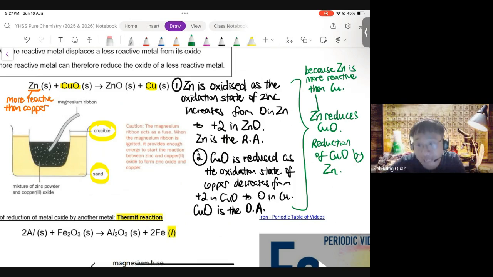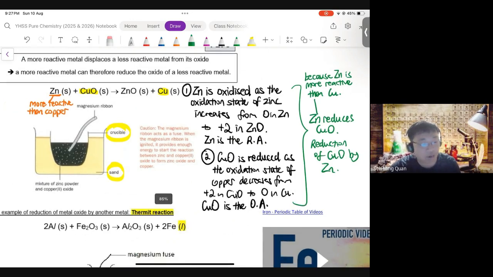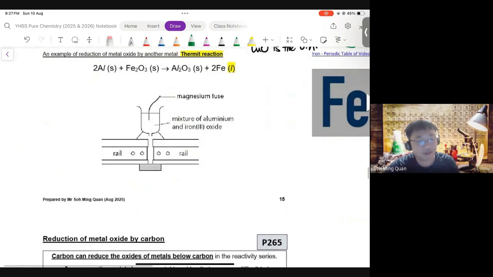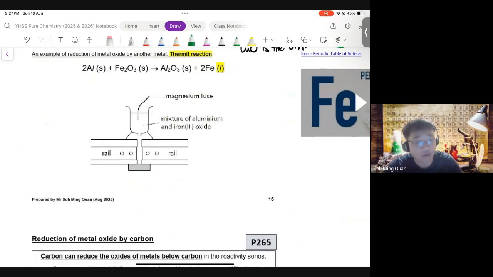Now, there are more examples of all sorts of displacements like this. So instead of zinc and copper, how about aluminium and iron? Indeed, this works as well, right? Aluminium, again, in the reactivity series, is higher than iron. Aluminium is more reactive than iron. Because aluminium is more reactive than iron, it could displace iron from iron 3 oxide. This works. It's a perfectly valid displacement reaction. So this is the equation for it.